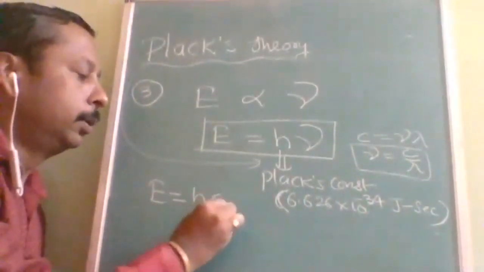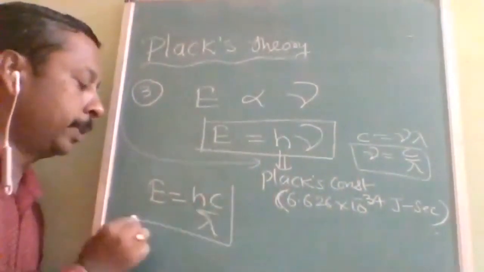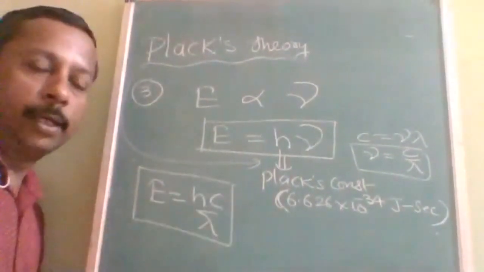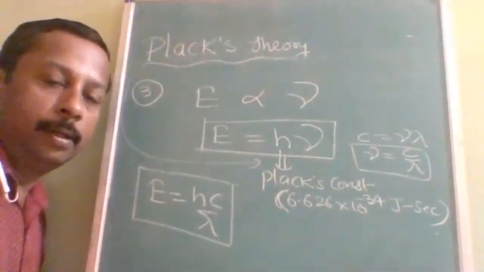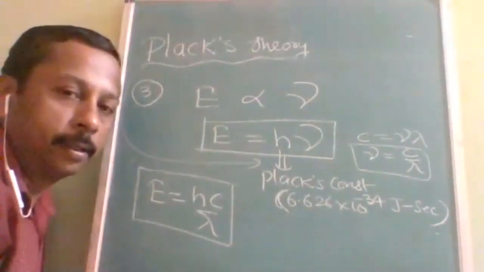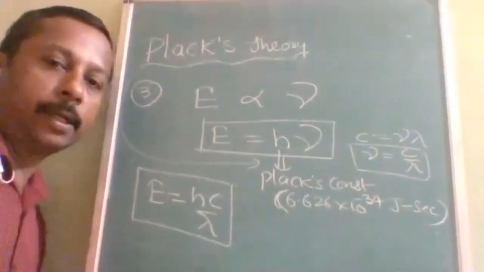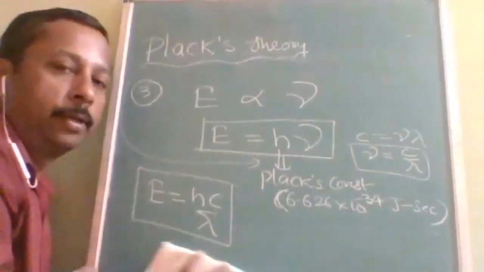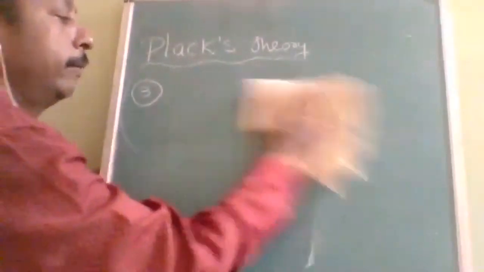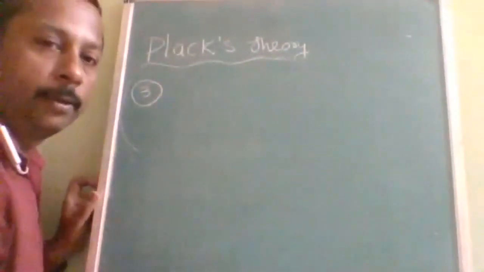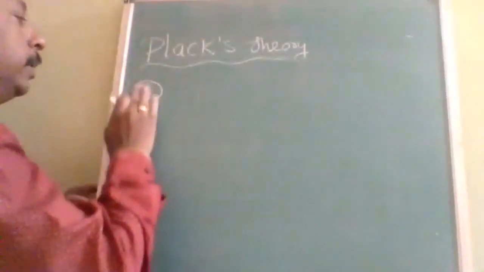E is equal to h into c upon lambda. E is equal to hc upon lambda. This is the third equation. Is it understood? So according to this, energy is directly proportional to the frequency, and inversely proportional to the wavelength.